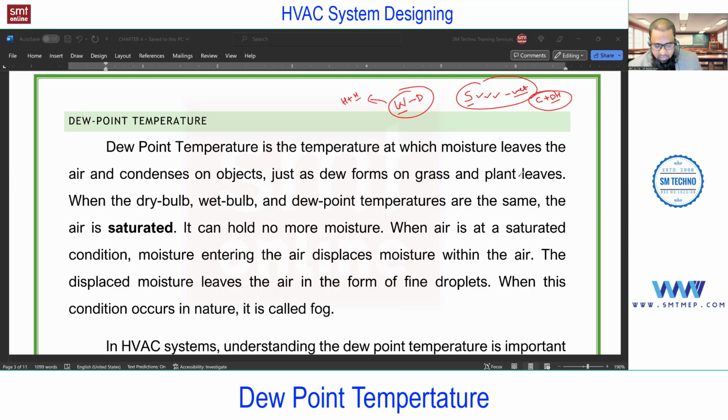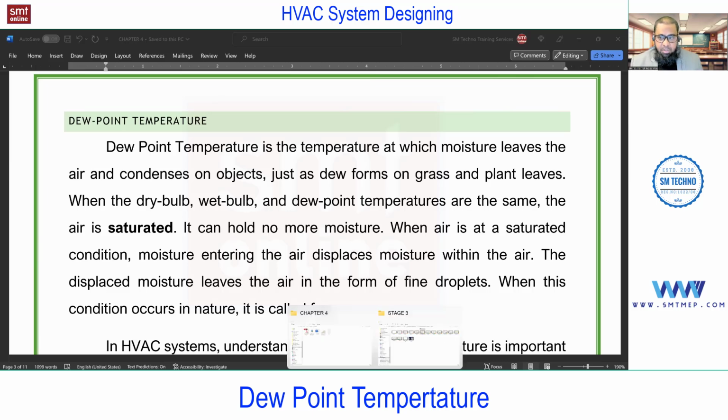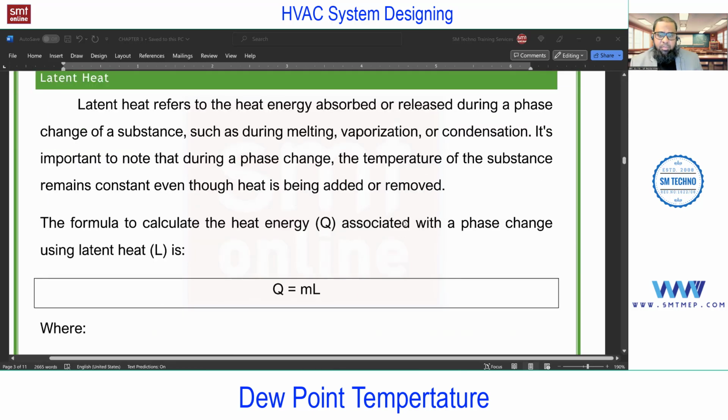Now assume that I'm using this vapor compression cycle in a window AC. I think everyone can relate to the window AC. If you don't know, don't worry, we have this in chapter 5. In a window AC, you'll find all the components of the vapor compression cycle that we discussed. So when you get air through a window AC or a split AC, you'll get cool and dry air. How exactly? We'll discuss now. Let me open this chapter, back to the vapor compression cycle.